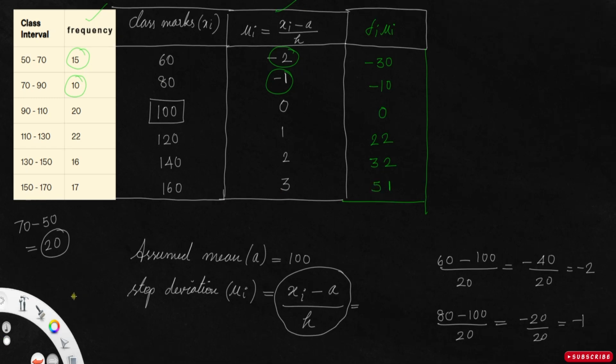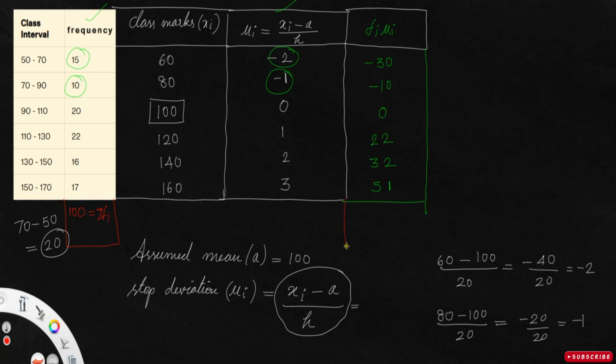Okay. Now what you need to do is find the sum of the frequency. Let me use the calculator: 15 plus 10 plus 20 plus 22 plus 16 plus 17. Its value is 100. So that's our sigma fi.